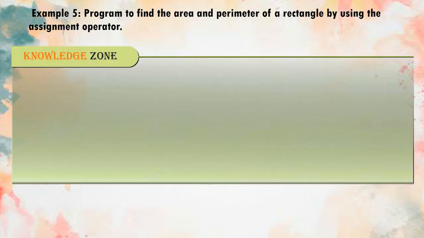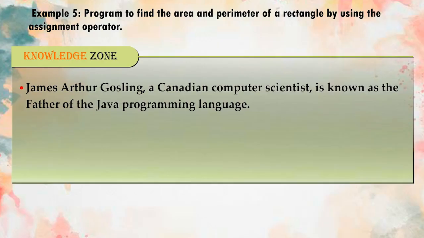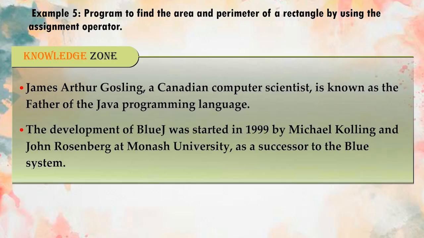Knowledge zone. James Arthur Gosling, a Canadian computer scientist, is known as the father of the Java programming language. The development of BlueJ was started in 1999 by Michael Kolling and John Rosenberg at Monash University as a successor to the Blue system.